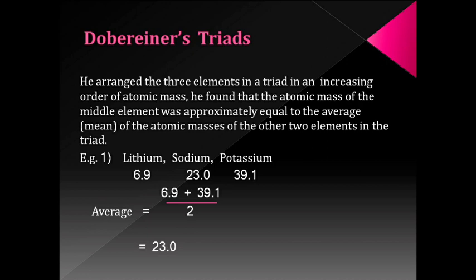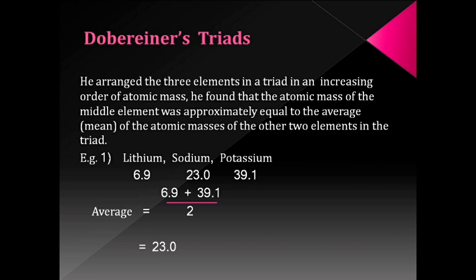In this triad, he took elements with similar properties. When he arranged these elements in ascending order, or increasing order, of their atomic masses, he found that the atomic mass of the middle element was approximately equal to the average of the atomic masses of the other 2 elements.